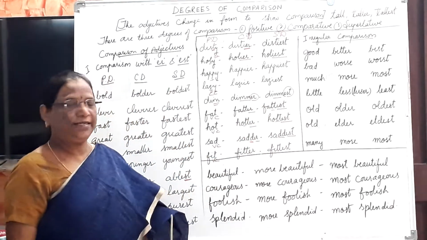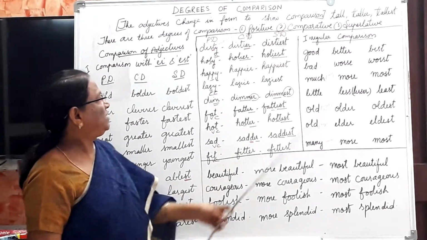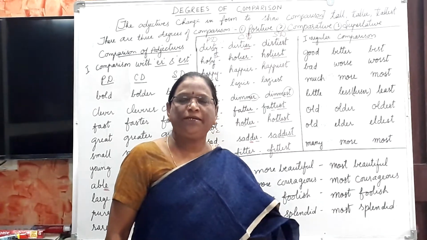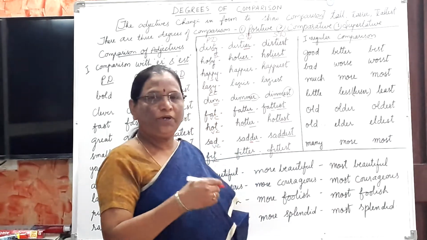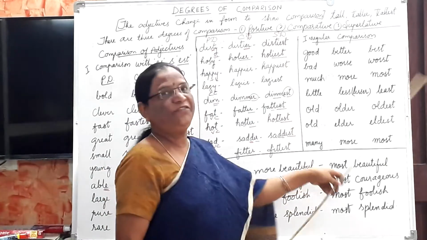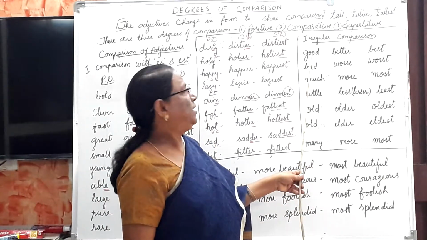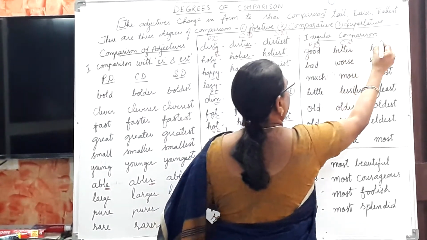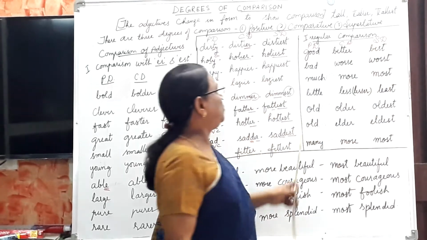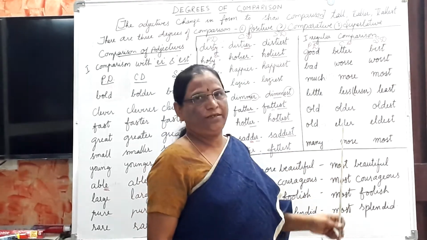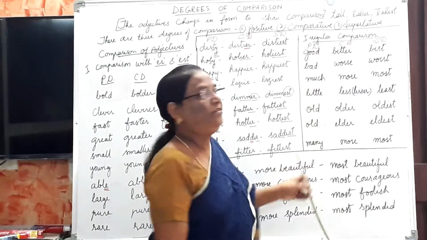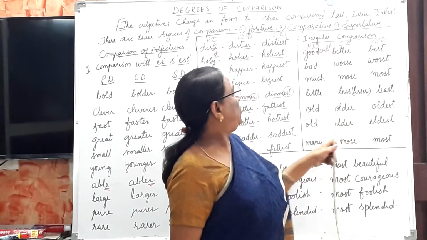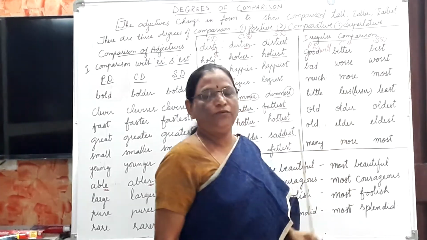Understand? I hope you understood, all of you. Now next, there are some irregular comparisons. Irregular comparison means positive, comparative and superlative, all the three are different. For example, good is positive degree, better is comparative degree, and best is superlative degree. Good, better, best, or well, better, best. We can use both good and well.